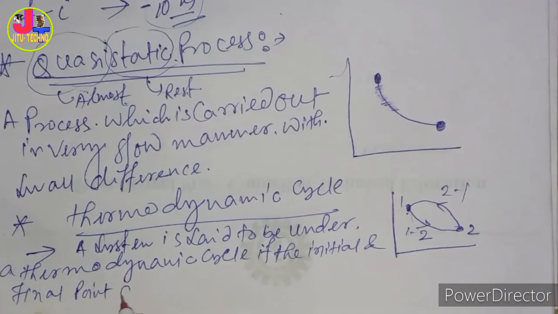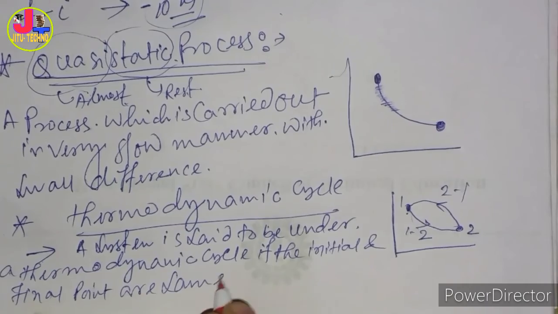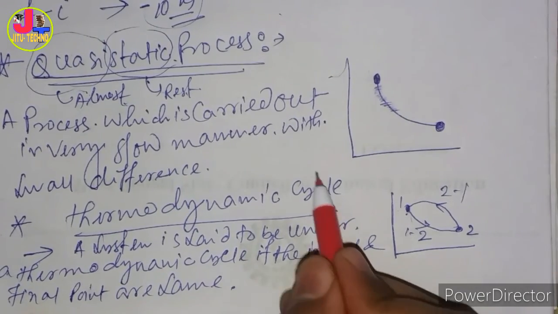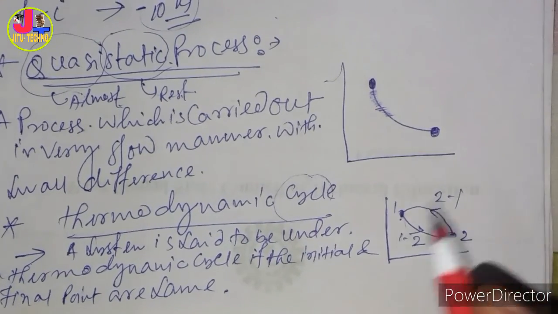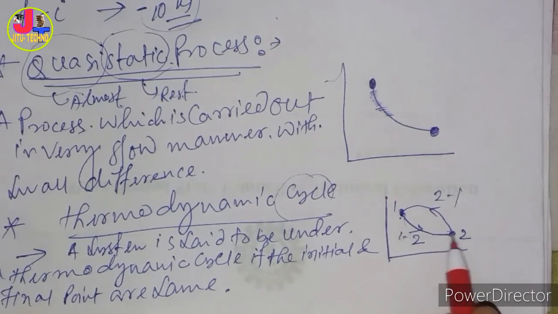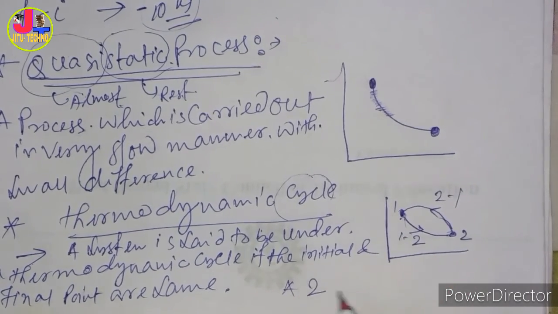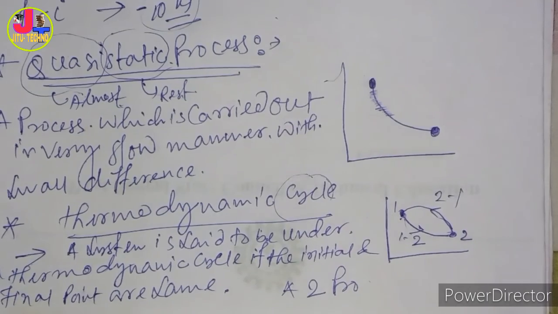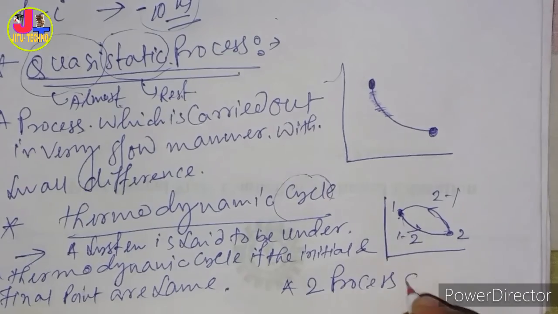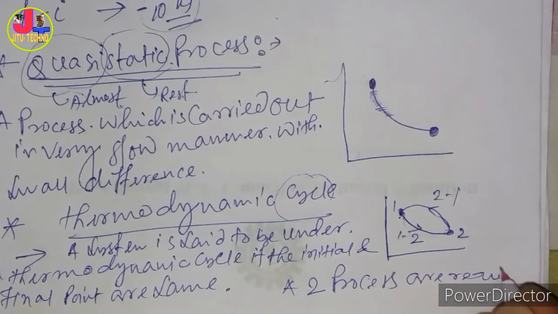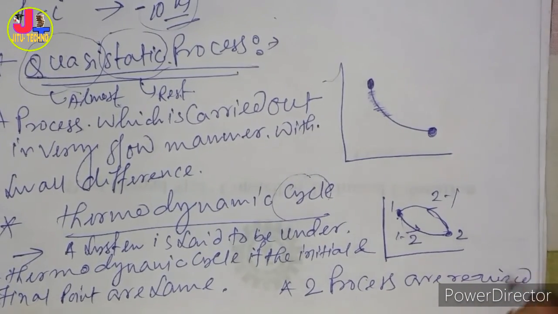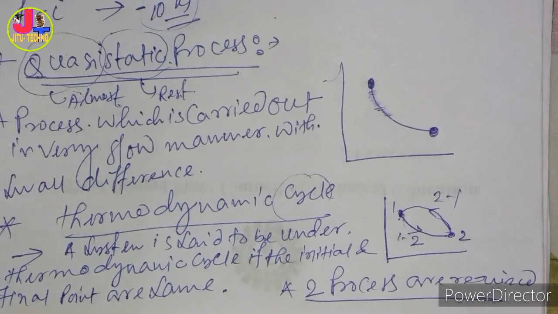Keep in mind, a thermodynamic cycle requires at least two processes, from 1 to 2 and from 2 to 1. The minimum number of processes required is two.